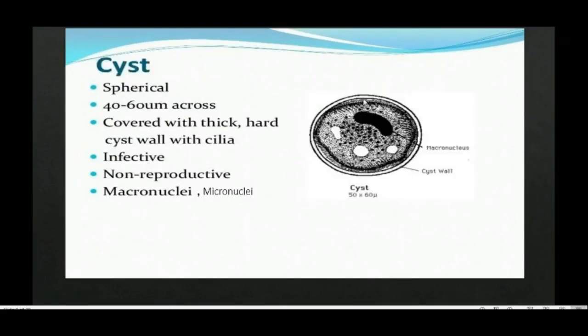And cyst அப்படினு பாத்தீங்கன்னா இங்க வந்து it is surrounded by a cyst wall. Okay, they are said to be spherical in shape. And the cyst குள்ள பாத்தீங்கன்னா you're able to see the cilia also being produced. And this cyst is said to be the infective form of the parasite. And here also they have macronuclei and they also have micronuclei.